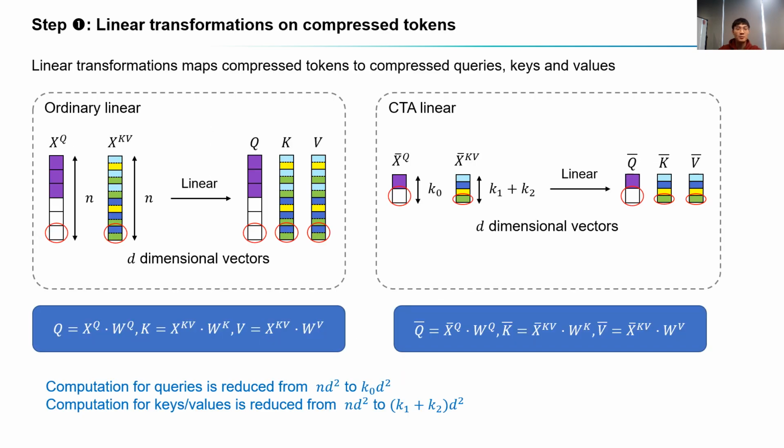Step 1 is to apply linear transformations on compressed tokens to generate compressed queries, keys, and values. This step utilizes ordinary linear transformation weights, but the number of query tokens and key value tokens reduce. The computation of these linear transformations decreases linearly as the number of tokens to be transformed decreases.